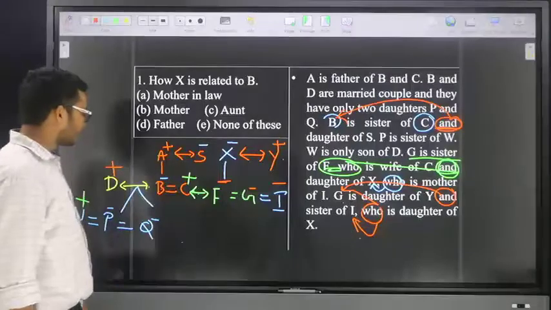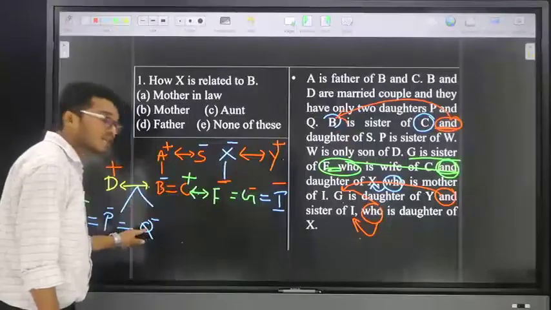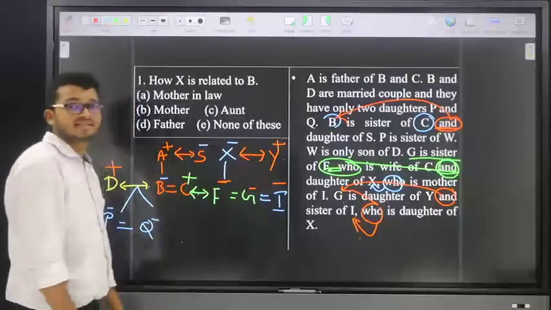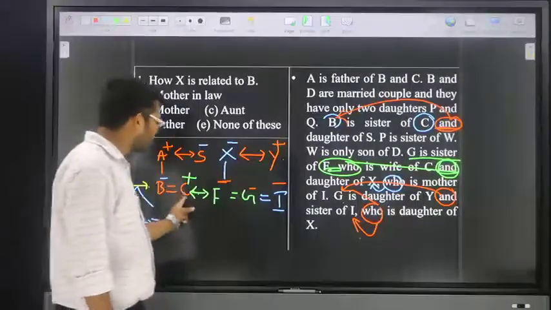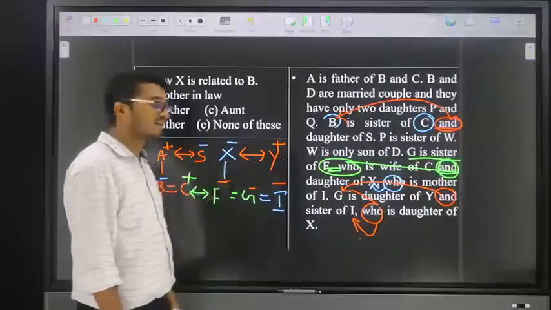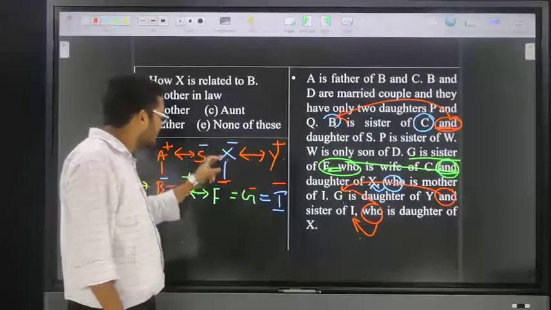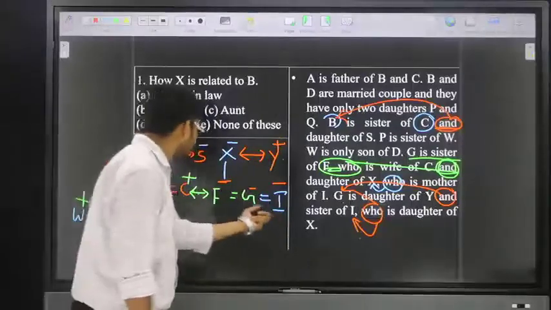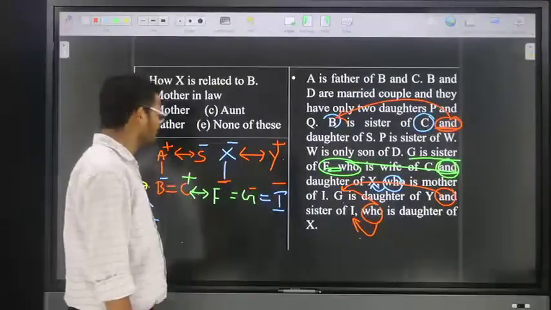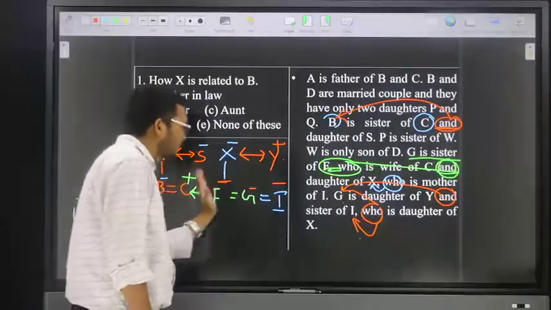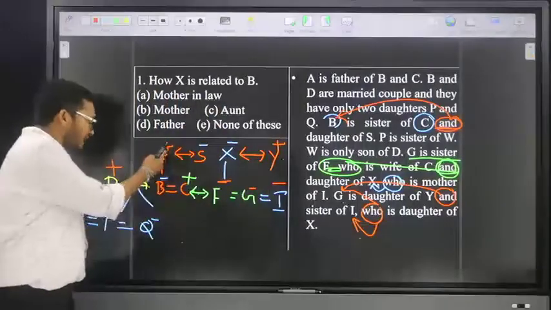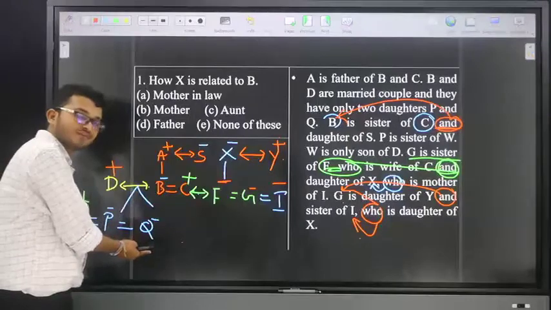Next, suppose friends check here. How C is related to Q, then answer is uncle. Next, how Q is related to C, answer is niece. Suppose how C is related to X, answer is son-in-law. How X is related to C, answer is mother-in-law. How I is related to C, answer is sister-in-law. How C is related to I, answer is brother-in-law. Next, how A is related to Q, answer is grandfather.